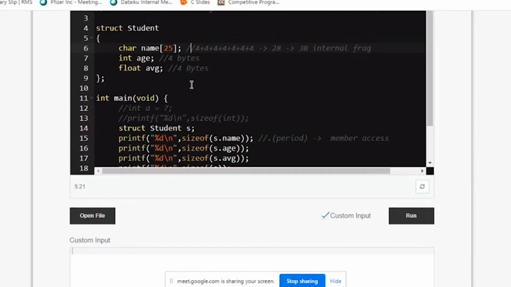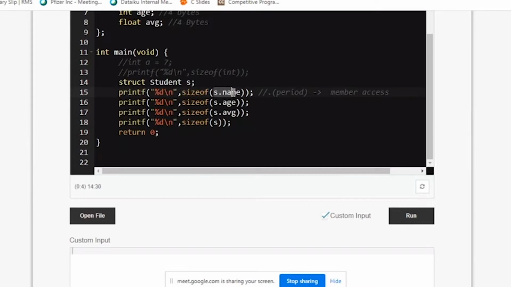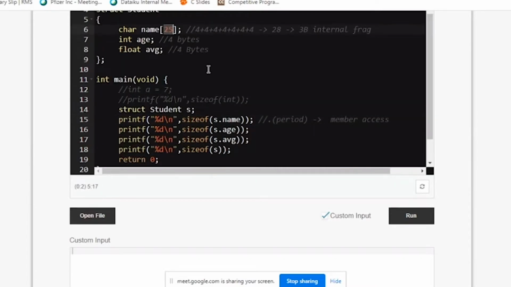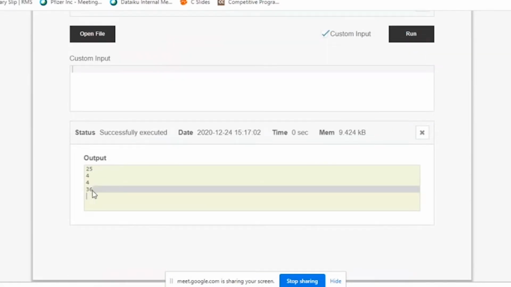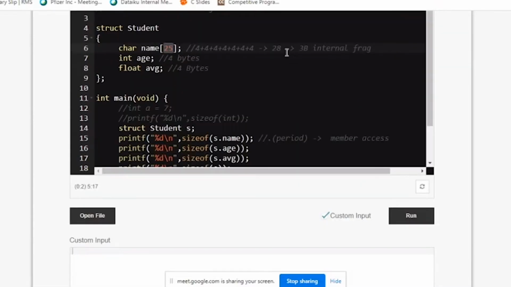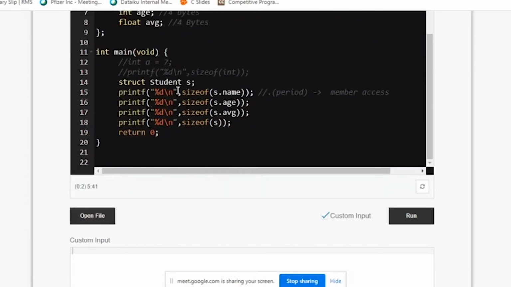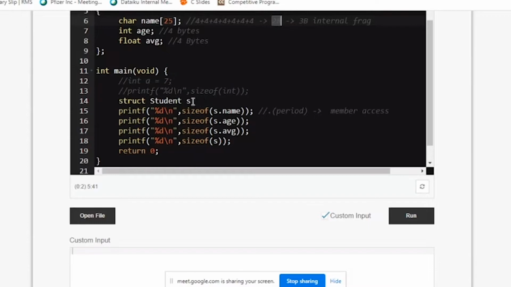Clear, right? Why are you getting 28? Because in your computer, though you say 25 bytes, since each room is 4 bytes, to make it 25 there will be 3 wastage. Because 7 rooms are totally given, each of 4. So 7 4s are 28, but you require 25, so 3 are wastage. When we individually ask how much name takes, since you gave size 25, it tells you 25. But when you see the total size given, it is 36. And this difference is because of these 3 extra bytes of wastage. Okay, so this should cover the topic of your structure.